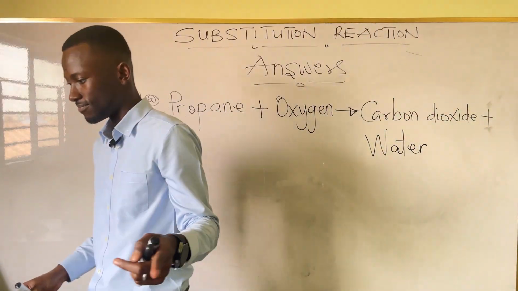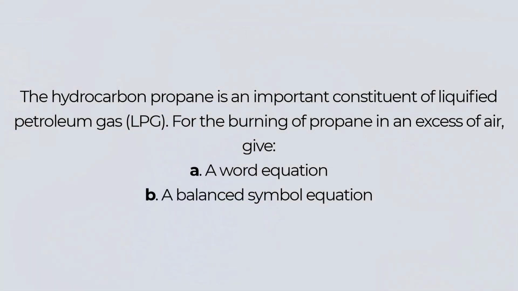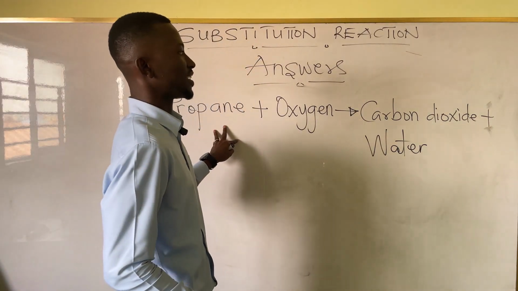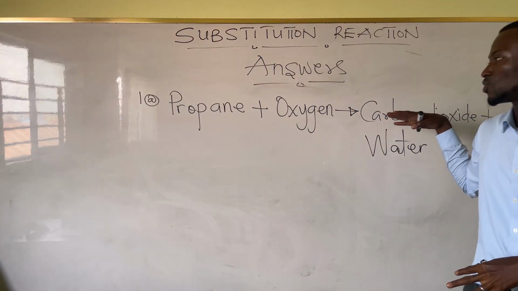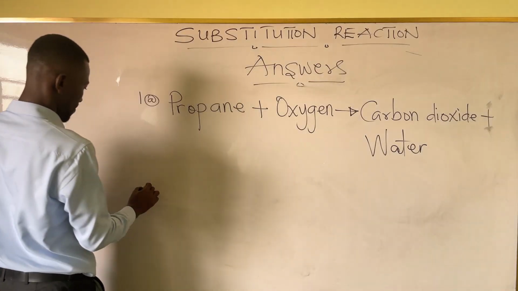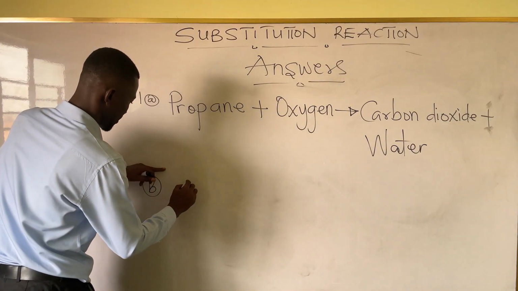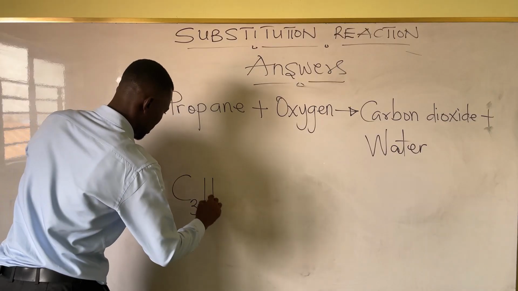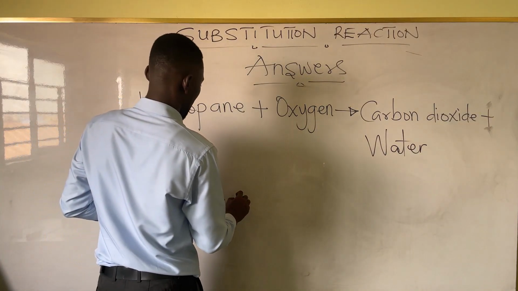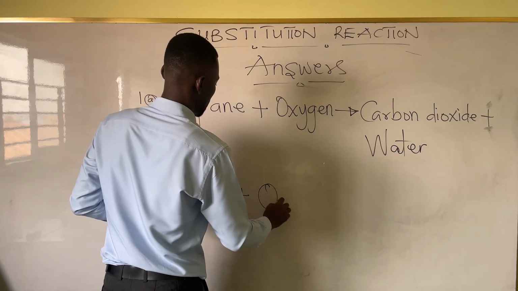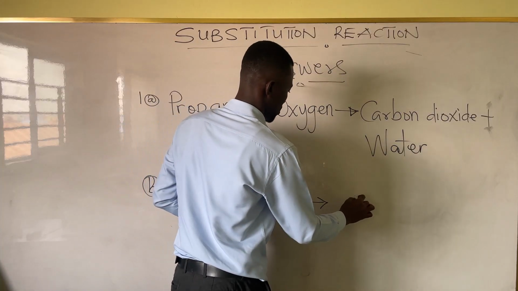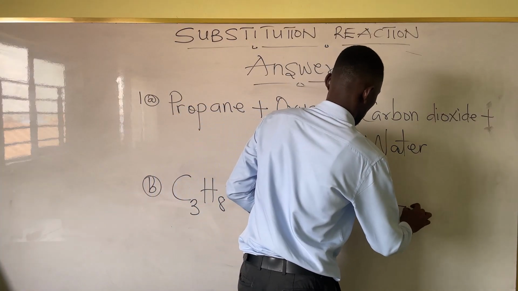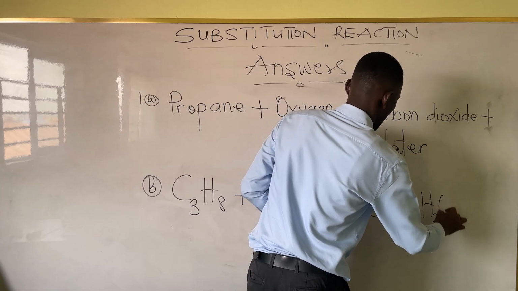What's the second part of the question? A balanced symbol equation. So we have the word equation. Now we have to convert all of these words into actual symbols. That's the B part of the question. What is the symbol for propane again? C3H8 plus oxygen going into carbon dioxide plus water. So we have to balance this.